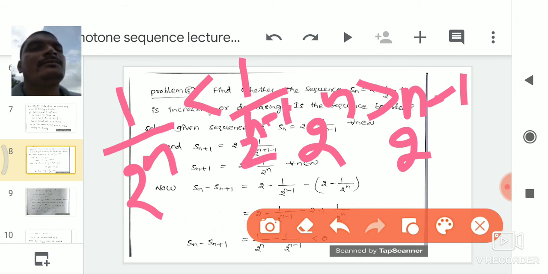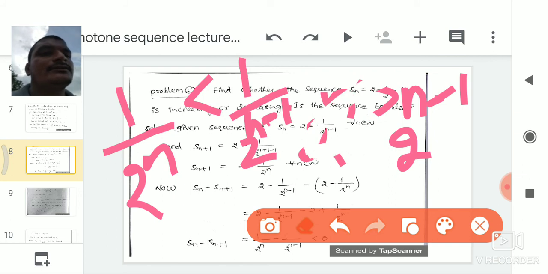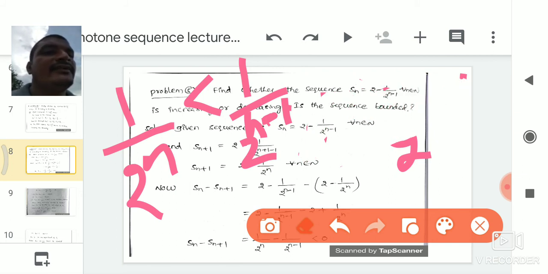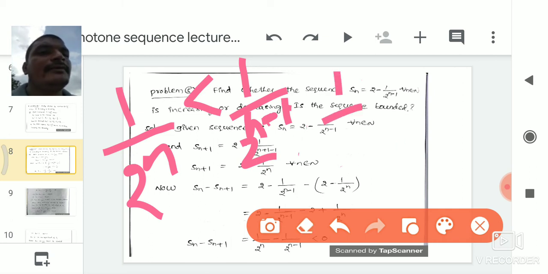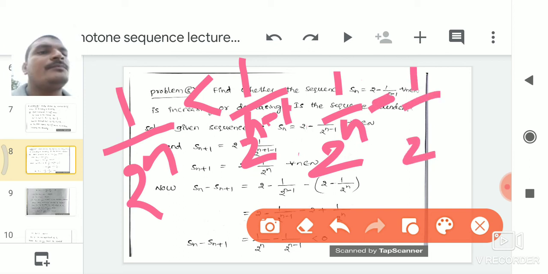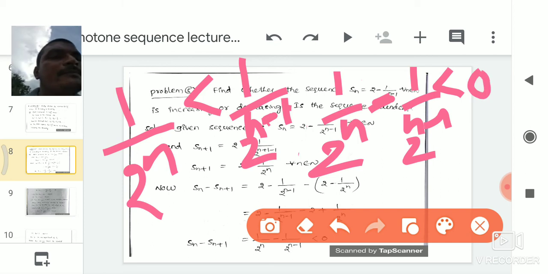If this value goes to the left hand side, 1 by 2 power n minus 1 by 2 power n minus 1 is less than 0.